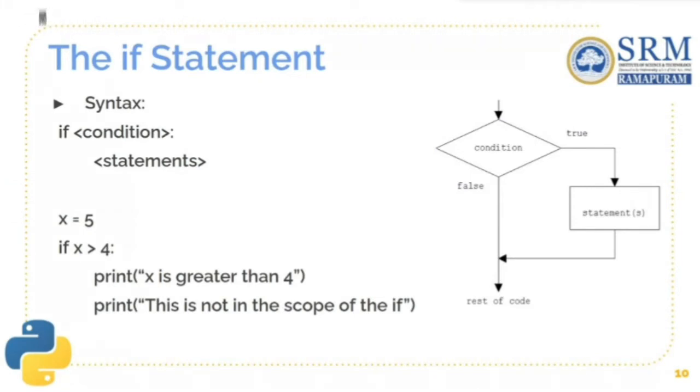If and else are conditional statements in Python. As you can see here in the flow chart, this represents the condition. If it's true, a block of statements gets executed. If it's false, it goes to the end of the program. So the syntax goes like this. It is given as if, followed by the condition, a colon, and the statements to be executed if the if statement is true. For example, we are declaring here x as 5. What we are giving here is, if x is greater than 4, print x is greater than 4, otherwise print this is not in the scope of the if.